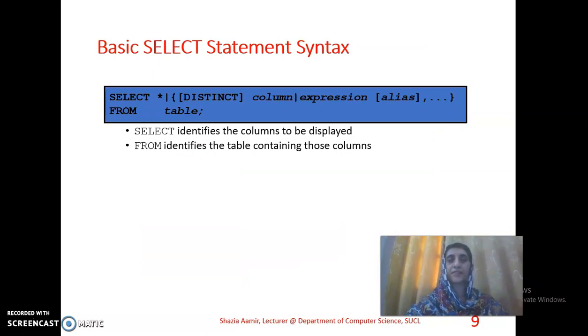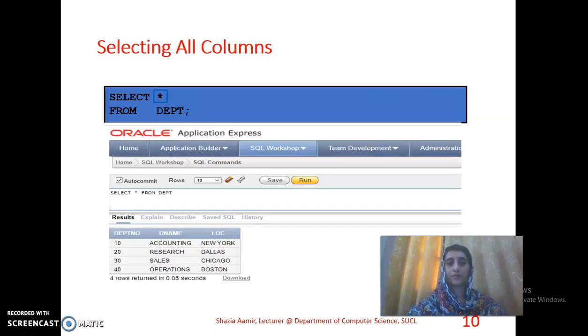Basic SELECT statement syntax: SELECT asterisk. The asterisk represents retrieving all the records from the table, and DISTINCT is a keyword which is used to restrict duplicate records from the table. An alias is used to rename the columns from the table. SELECT identifies the columns to be displayed, and FROM identifies the table containing those columns.